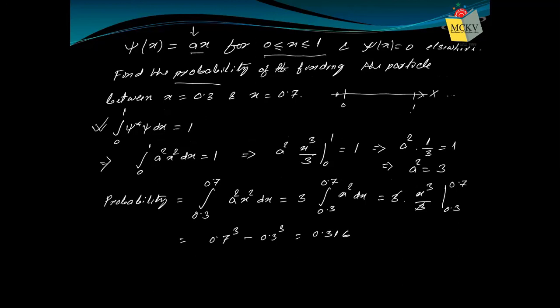You need to use that concept to find any constant so that the wave function becomes normalized. Then you use the condition for probability measurement. Next you find the probability by just using the integration over the range with psi star psi dx, or dy dz, whatever. So this is the way.